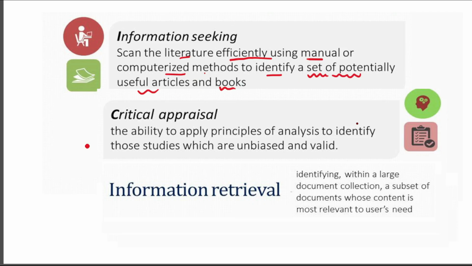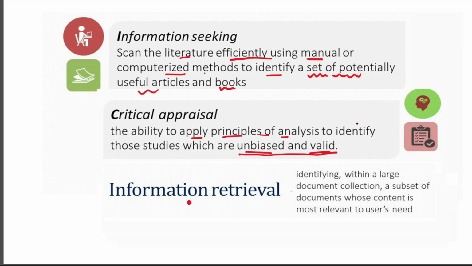Whereas critical appraisal is the ability to apply the principles of analysis to identify those studies which are unbiased and valid. In the question, invariably you will find these words, unbiased and valid. Whenever this is given, you can take the answer as critical appraisal.